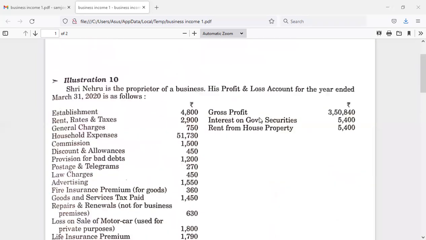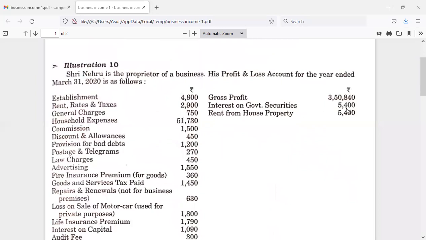The next, in the credit side, interest on government securities. This is income from other sources, so we have to deduct it. This income is not supposed to be included in the income from business, but Mr. Nehru has considered it, so we have to deduct it. Then rent from house property again. We are not supposed to consider it here. It is income from other sources, but it is considered in the books of business accounts, so it must be deducted.